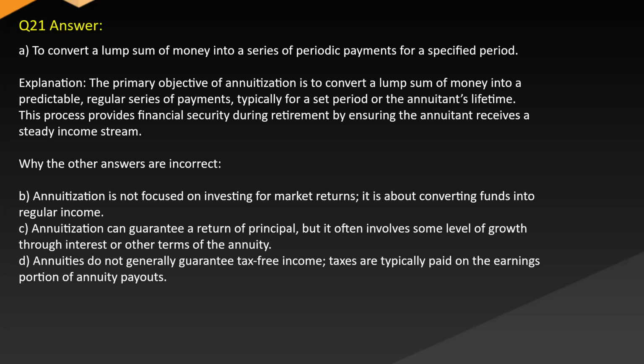B. Annuitization is not focused on investing for market returns. It is about converting funds into regular income. C. Annuitization can guarantee a return of principal, but it often involves some level of growth through interest or other terms of the annuity. D. Annuities do not generally guarantee tax-free income. The taxes are typically paid on the earnings portion of annuity payouts.